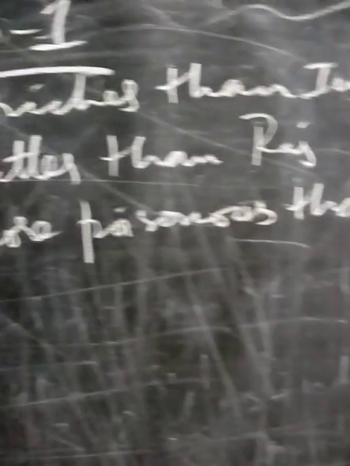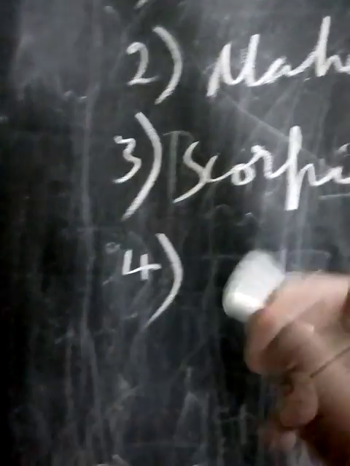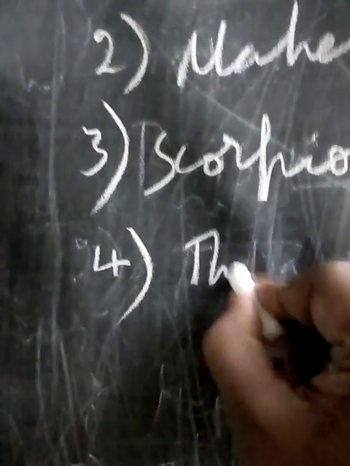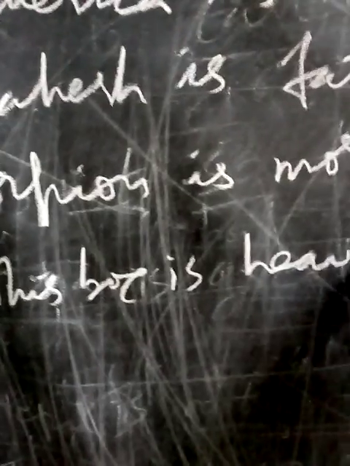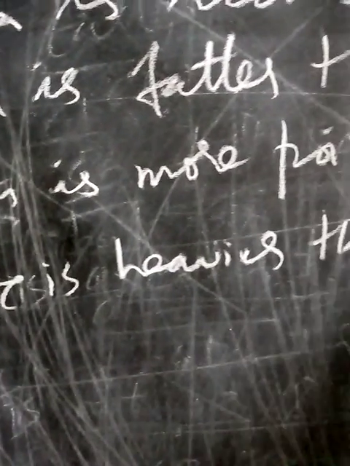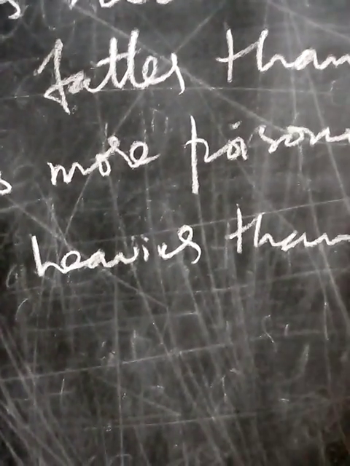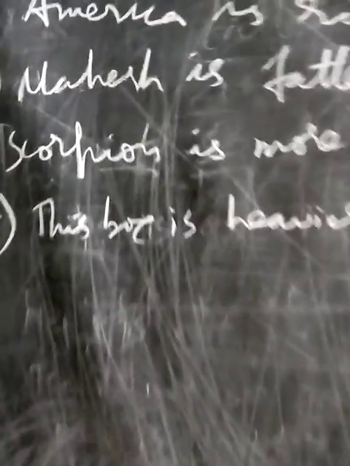Okay, children, like this. Next one, anything you can write. This box is heavier than that bag.